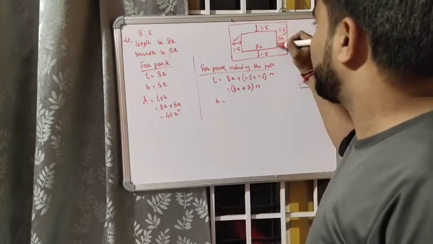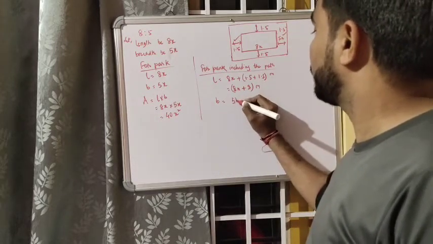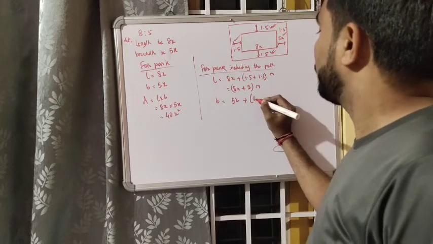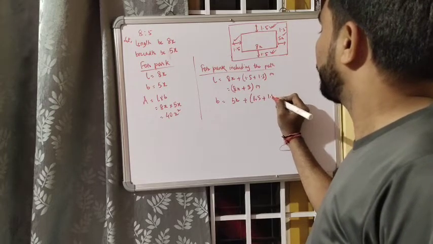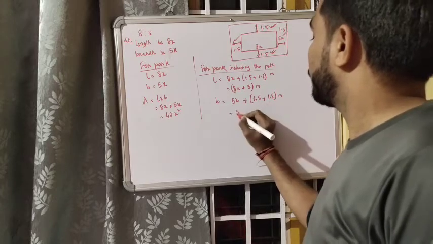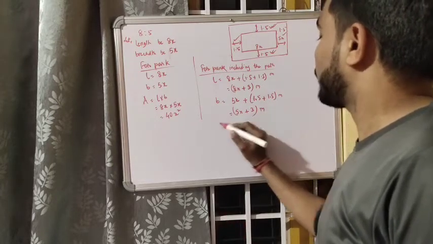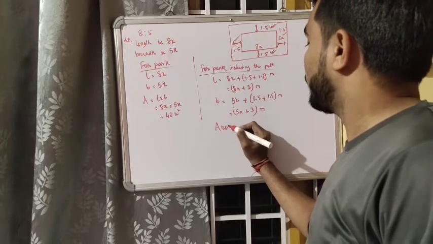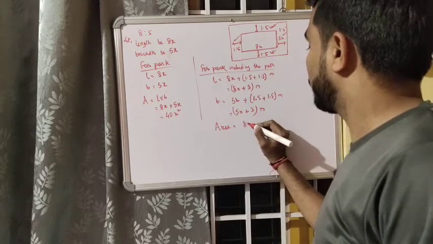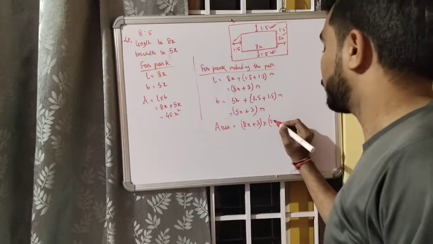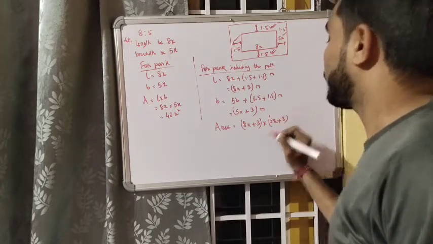Now this breadth from here to here is 5x. This is 1.5 and this is 1.5. So 1.5 plus 1.5 meter, here you will get 3. So 5x plus 3. So now the area will be equal to what? 8x plus 3, length into breadth, okay, 5x plus 3.